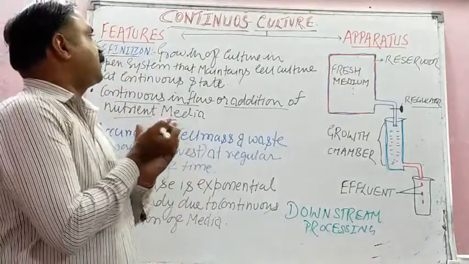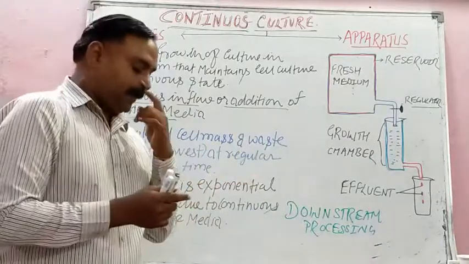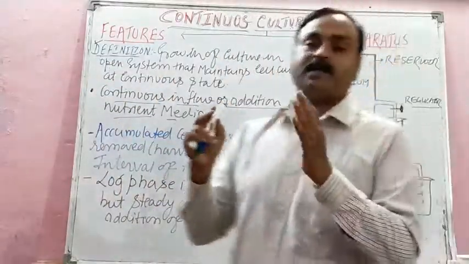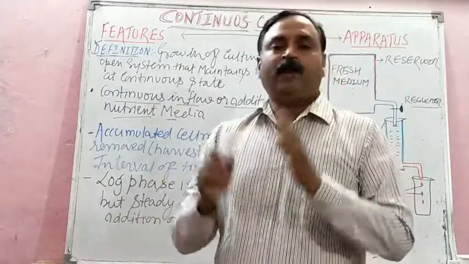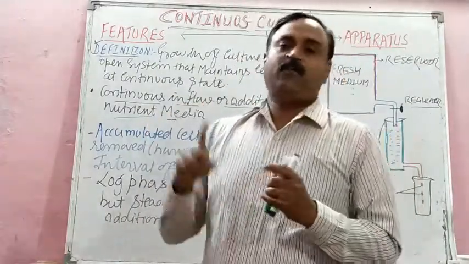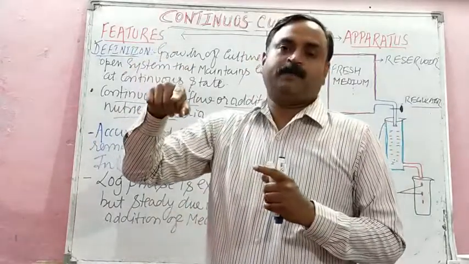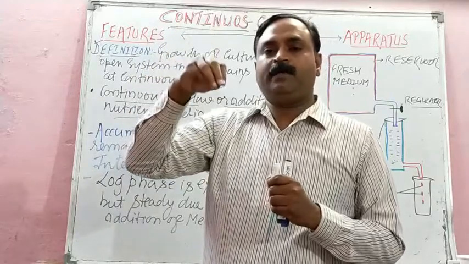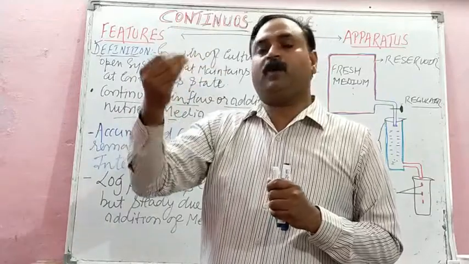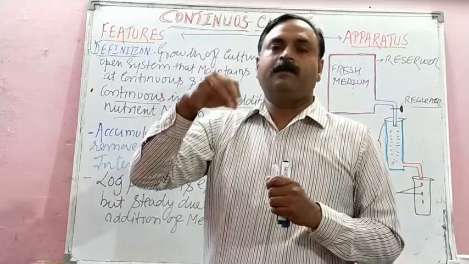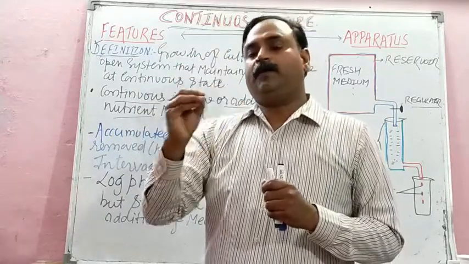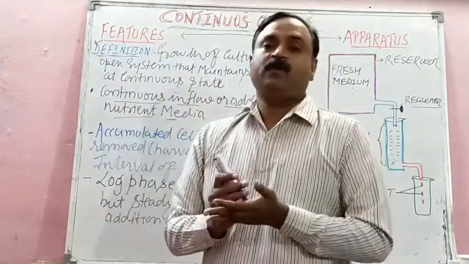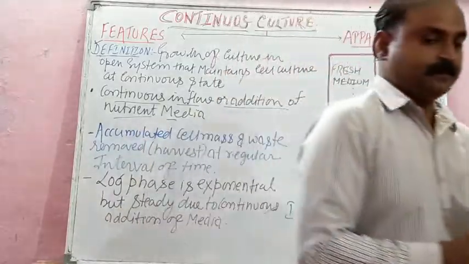And the last culture after this is fed batch culture. Fed batch culture is nothing but an improvement of batch culture. Fed batch culture definition is asked for 1 mark. Fed batch culture is the improvement of the previous one, batch culture. In that we keep on adding nutrient media and culture in the beginning, but we keep on harvesting also. That is called fed batch culture. Thank you.